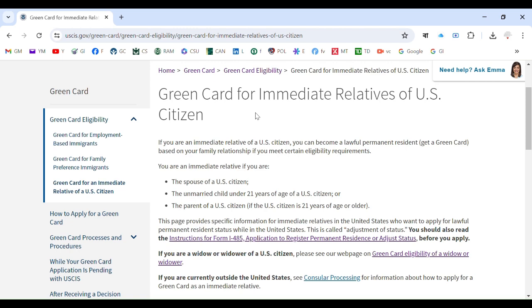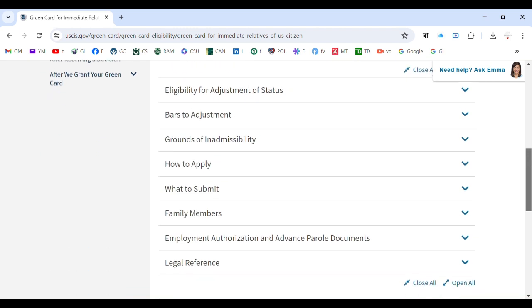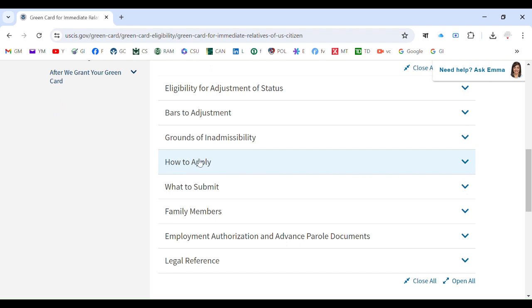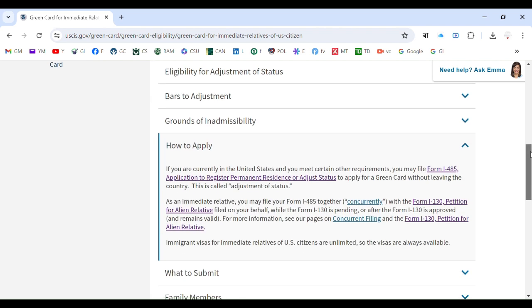So let us go deeper now. I will first start with how to apply, to give you the idea where we should start. Click on here. Now read carefully.